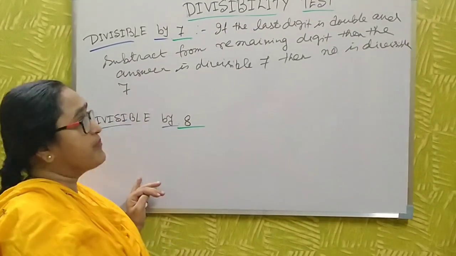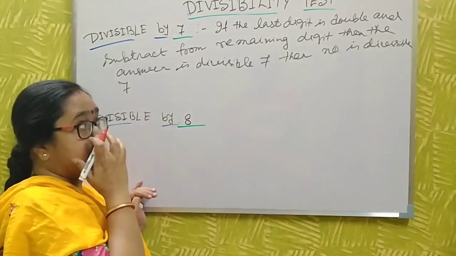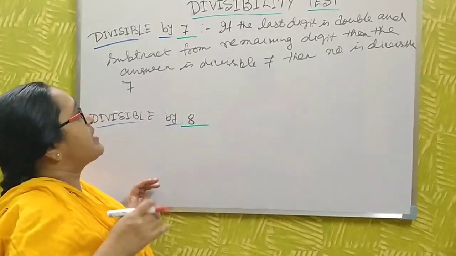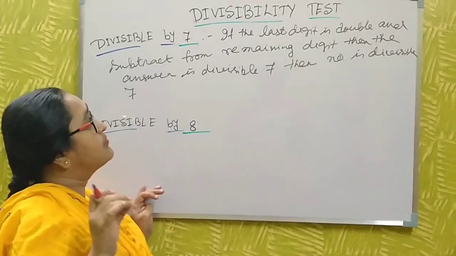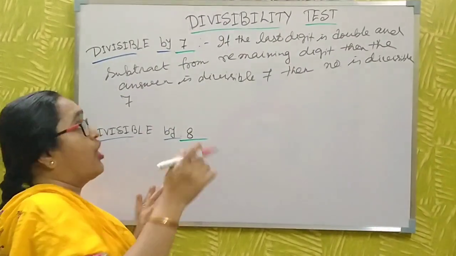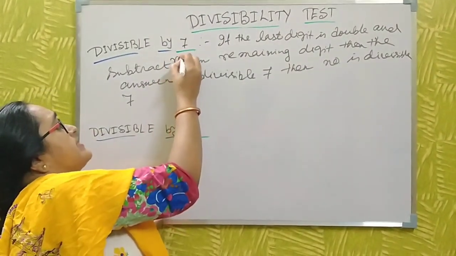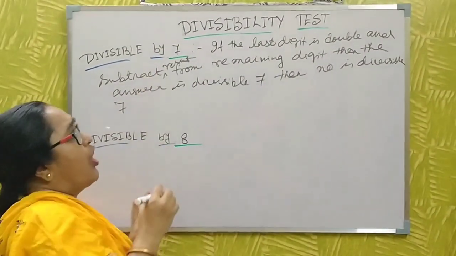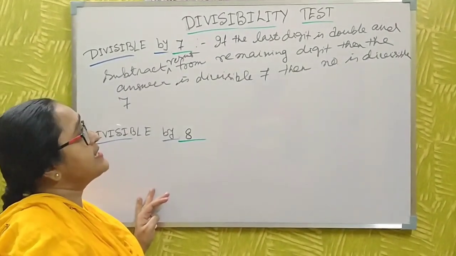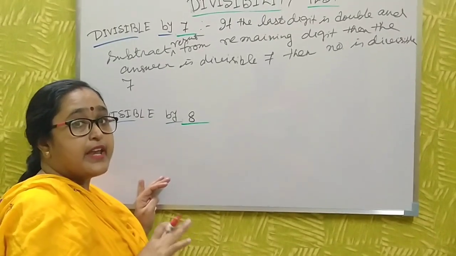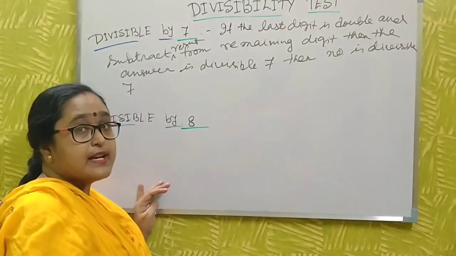What is the meaning of this writing? If the last digit is doubled and the result is subtracted from the remaining digits, and the answer is divisible by 7, then the number is also divisible by 7.